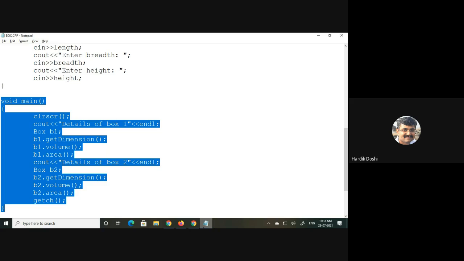Fine. Okay. Then write down the example: Box B1. Now you tell me what is the object in this. B1 is the object, but at the next level I will say B1 is also not the object.